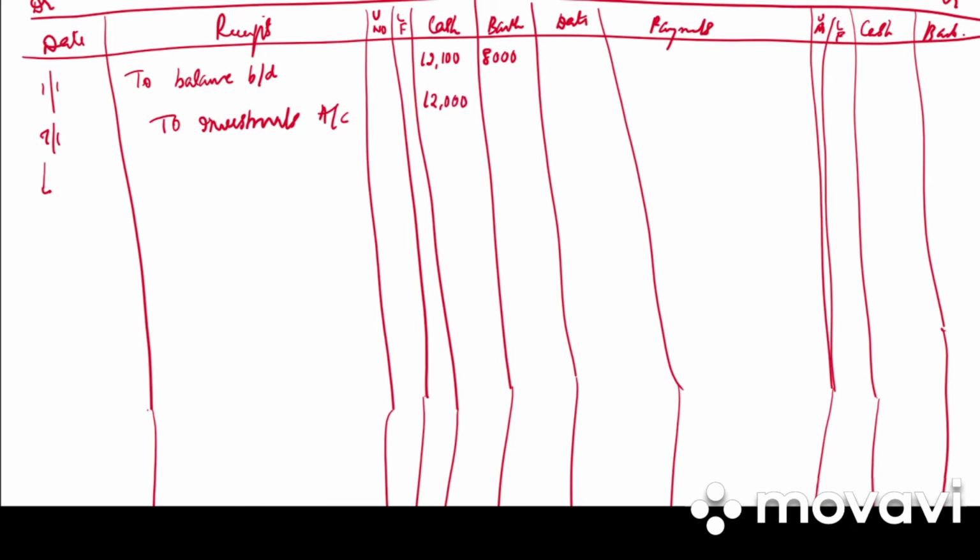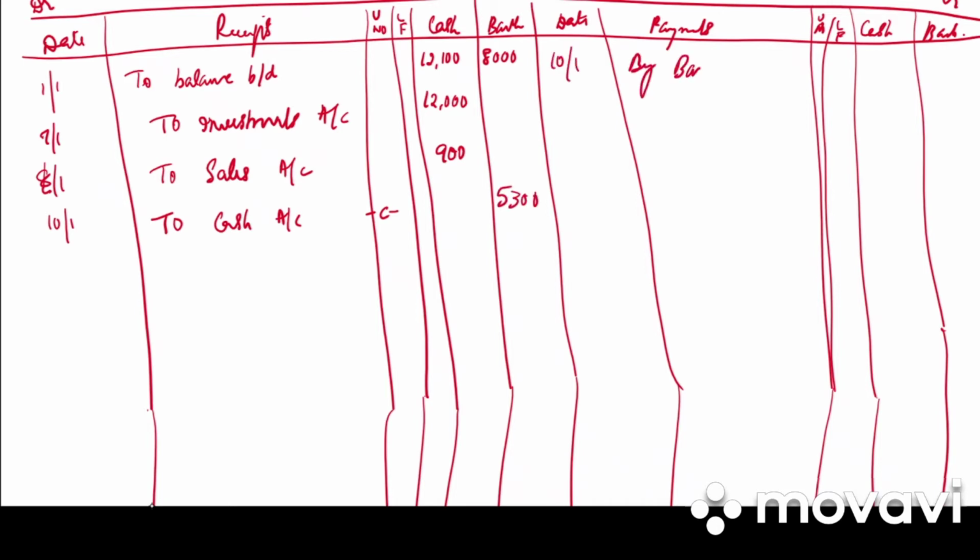Then on 8th we have two sales. In the cash column 900. Then 10th we have paid into bank. So to cash account, this will be your contra entry. How much? 5,300. 10 Jan by bank account. It's your contra entry 5,300.